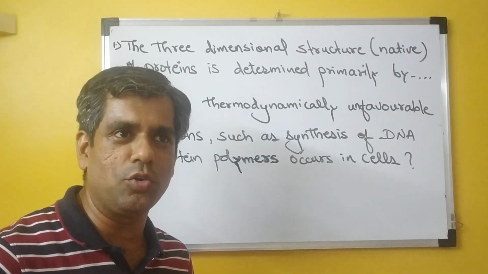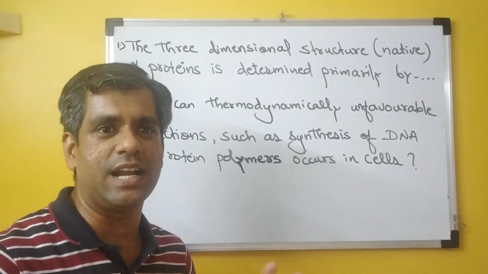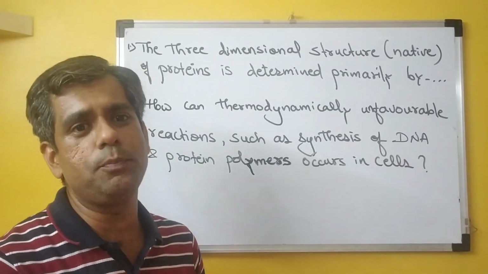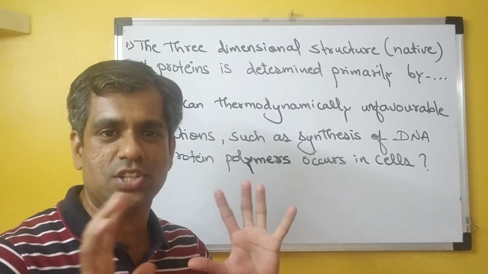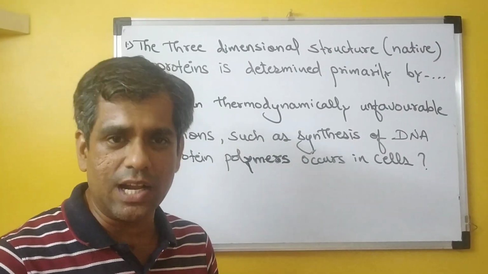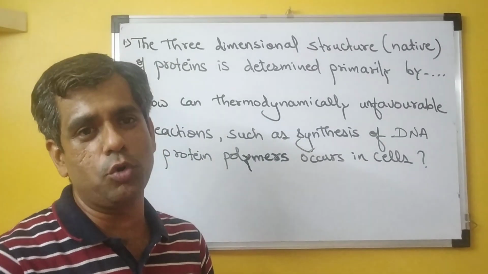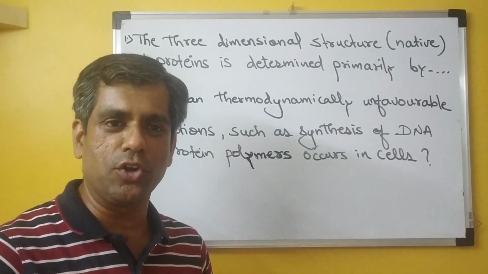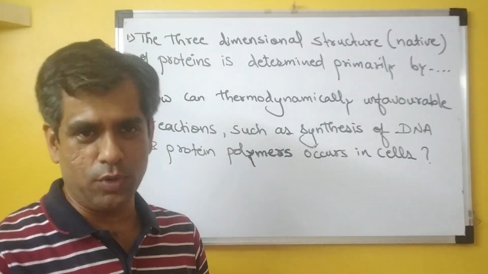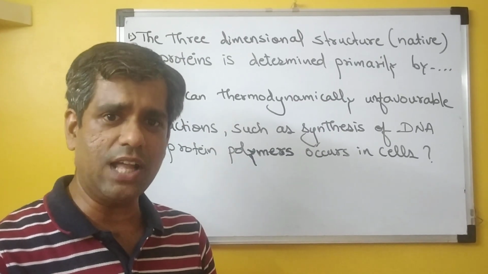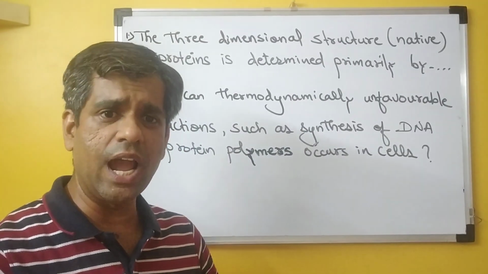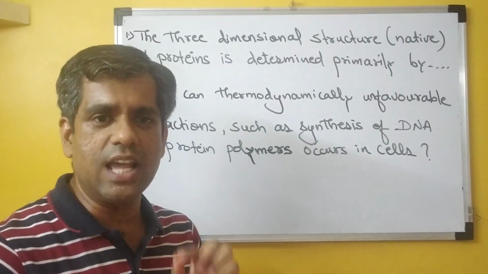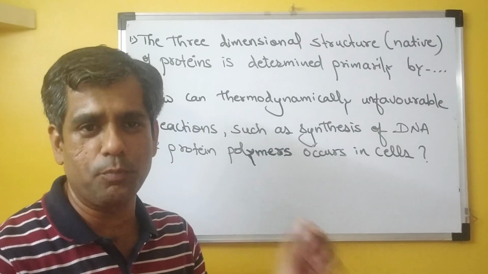We somehow tend to answer that the non-covalent interactions will primarily determine it. No doubt they help and play a major role in maintaining this three-dimensional structure of the protein in a stable conformation. But the actual folding of the protein will be primarily determined by the amino acid sequence of that particular protein. As the amino acid sequence is, that will determine how the protein will fold and which kind of shape it will have. So the answer for this is the amino acid sequence of that particular protein, remember.